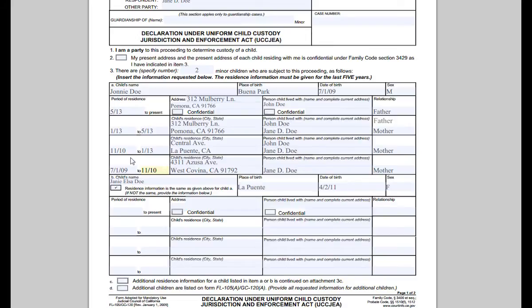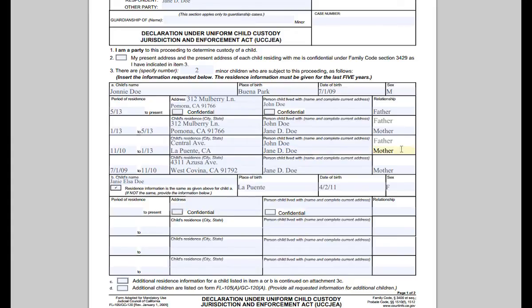This line means that from November 2010 to January 2013, Johnny lived at this address. Note that in cases where you don't remember the full address, write it to the best of your ability. Again, both parents lived together with Johnny during this period, so John Doe and Jane D. Doe. So we also wrote father and mother.